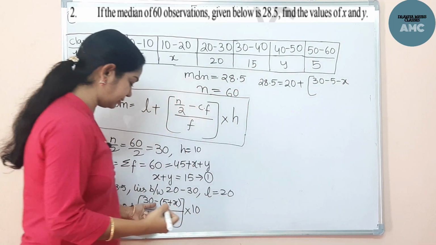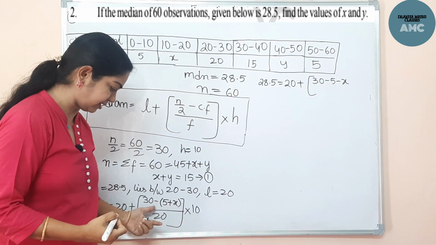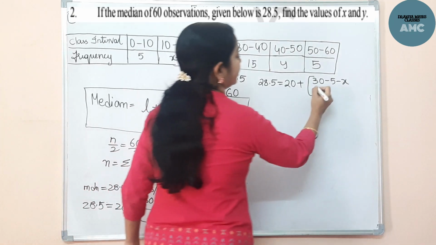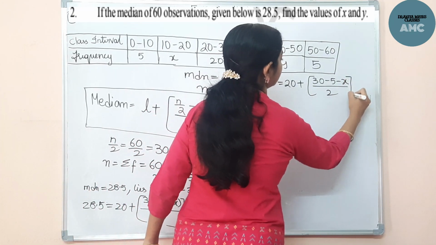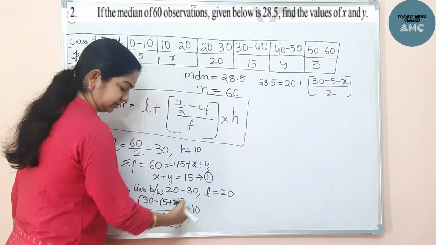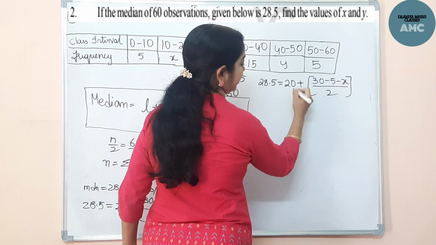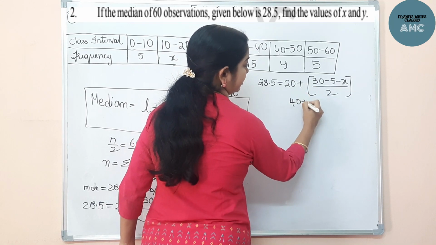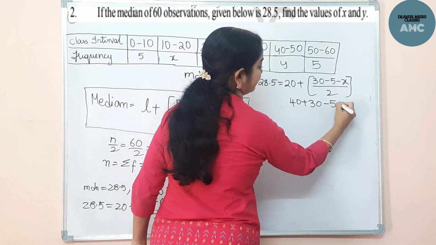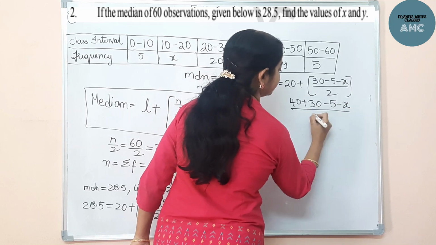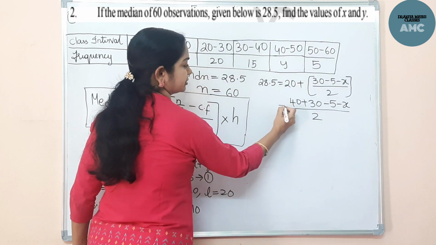I am opening the bracket, minus sign for both the terms: minus 5 minus x divided by just 2, because I've cancelled the zeros here. Now take the LCM. It comes to 40 plus 30 minus 5 minus x by 2.